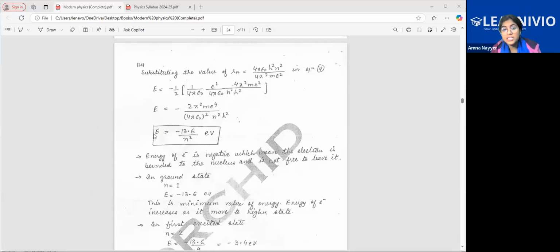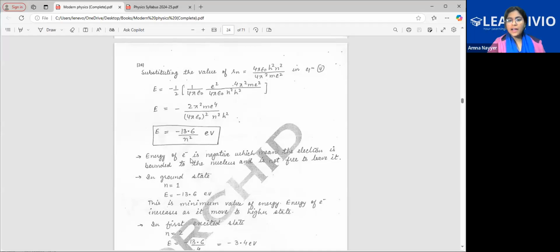Kinetic energy and potential energy will be stated separately. But when energy is mentioned, only this will be helpful, because the question will say the electron is moving from first to fourth, or the electron is at the fourth level, calculate the energy. I told you, Bohr said that every state, meaning every orbit, has a definite energy. So how can you calculate that? This is that definite energy: minus 13.6 by N square.